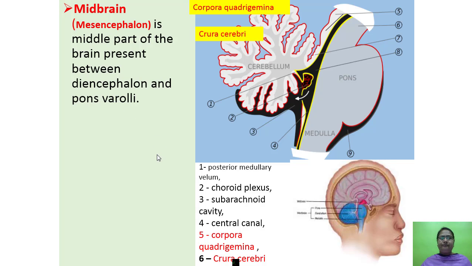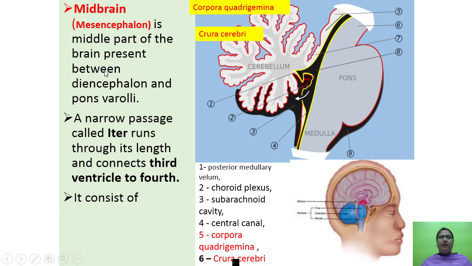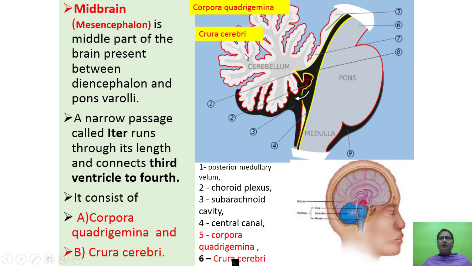Then, middle part of the brain present between the diencephalon and pons varoli. A narrow passage called as ITR runs through its length and connects the third ventricle to the fourth ventricle. Here you can see it consists of, first one is the corpora quadrigemina, this part, okay. Then second one is the crura cerebri.